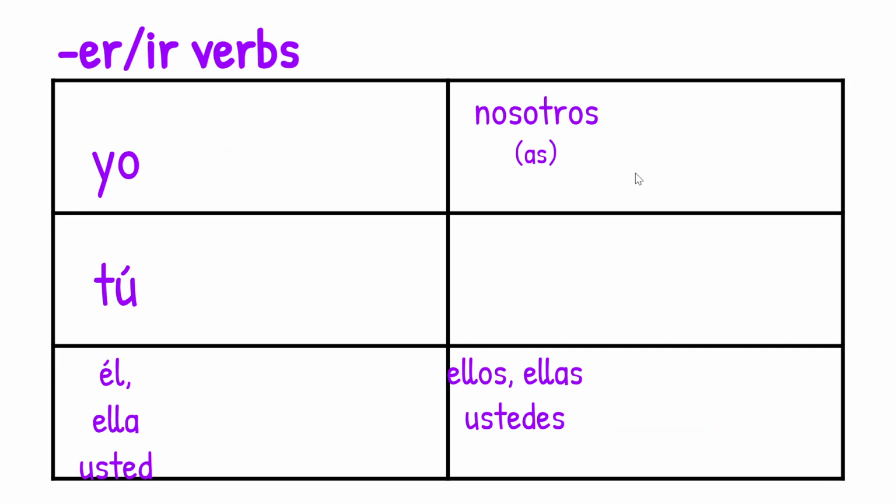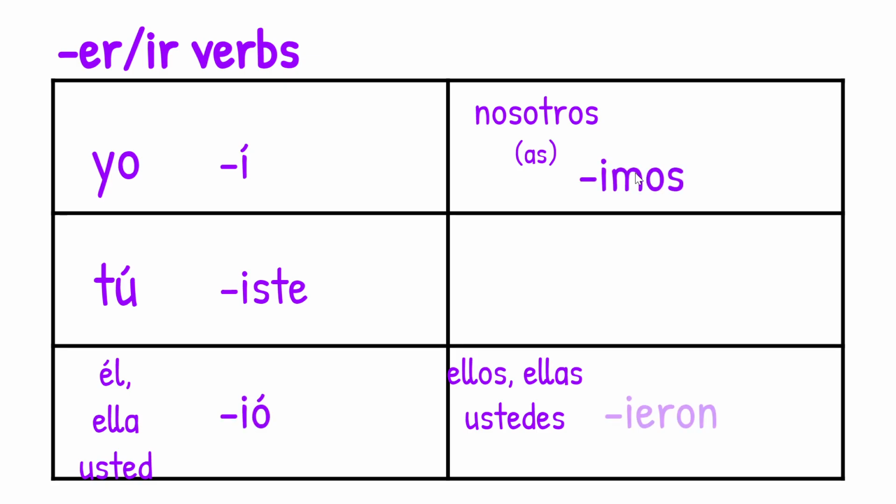ER, IR verbs have these endings. They are identical to each other: í, iste, ió, imos, ieron. Notice again we have accents on the first and third person singular. No S on second person singular. First person plural is the same as the present tense for IR verbs, but ER and IR will be the same.